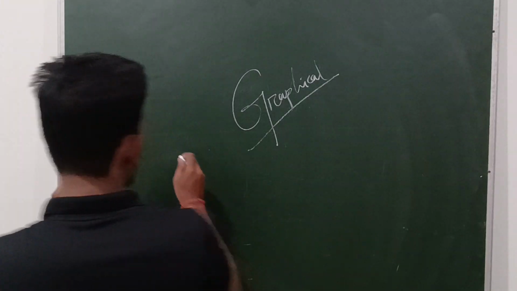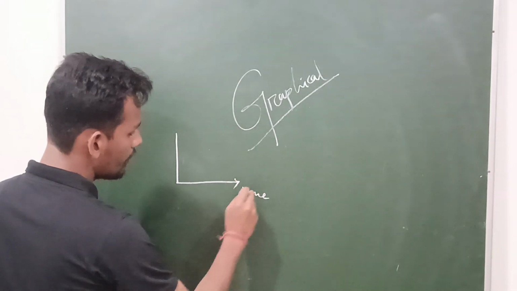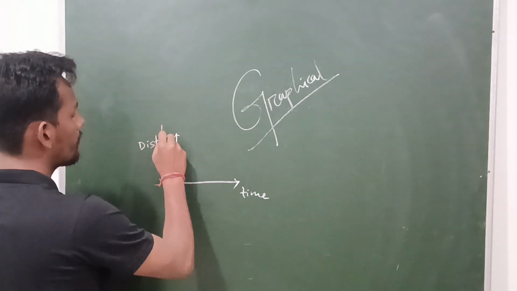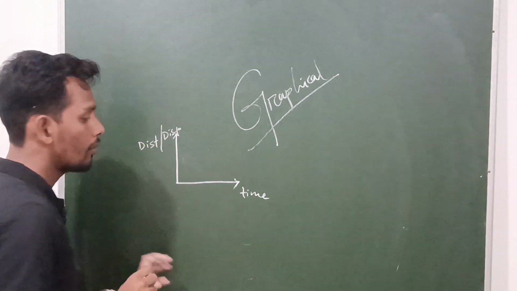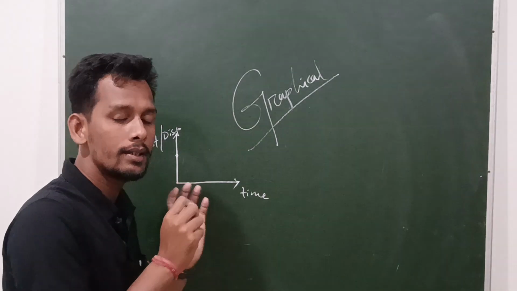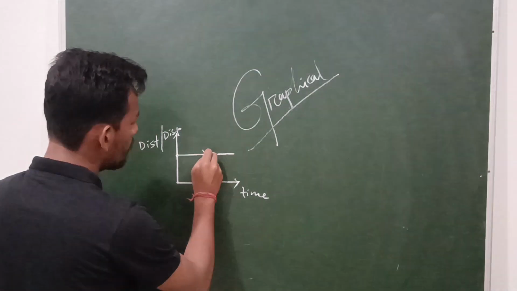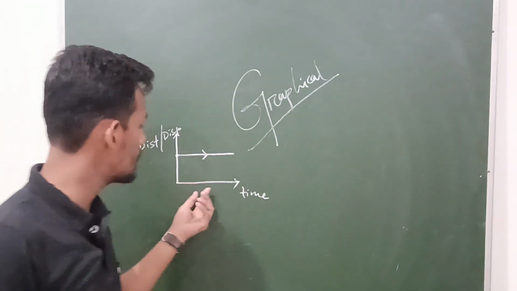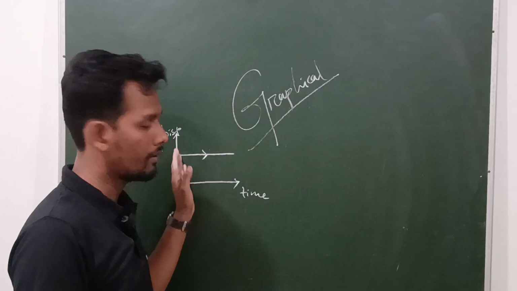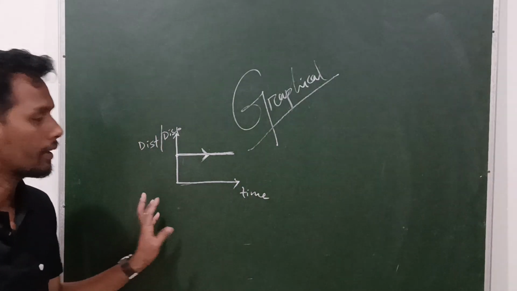Okay? In that case, suppose this is the graph. You have two axes, the time axis and the distance axis. Distance, or it may be displacement. If a person is sitting here, at rest, meaning stationary, the graph will be like this. Why? At every moment time is changing, but he is at rest, meaning his distance is not changing. So it is a straight line parallel to the x-axis, or time axis.